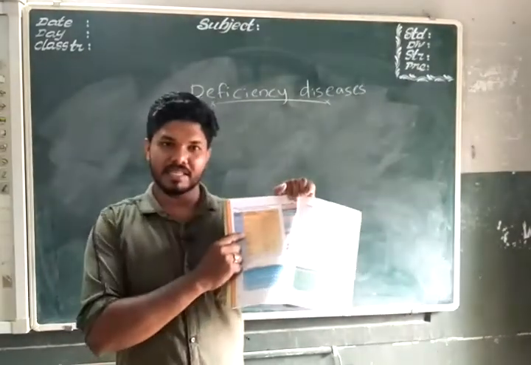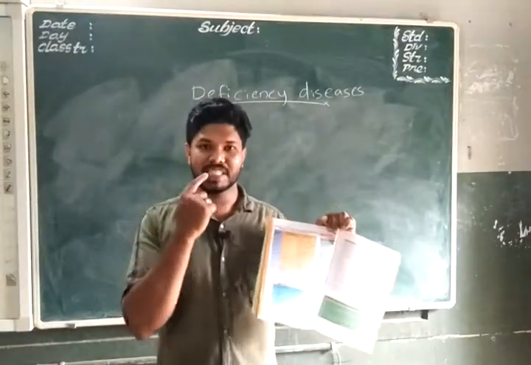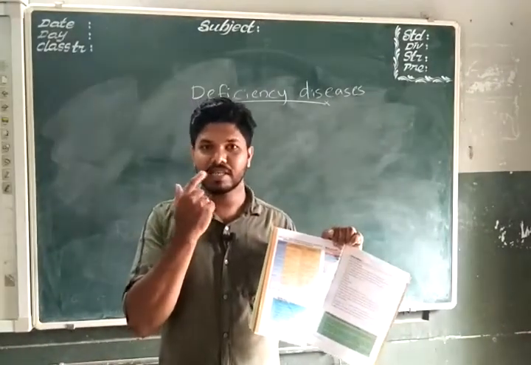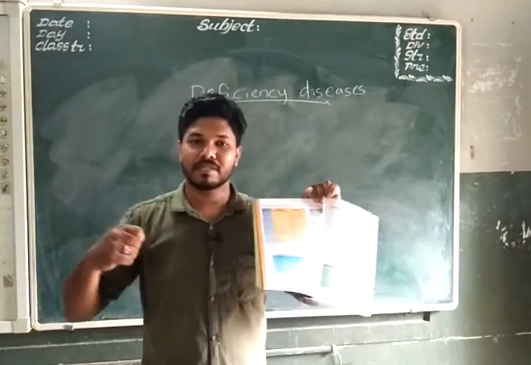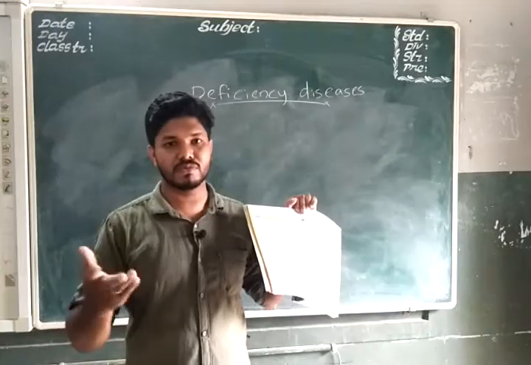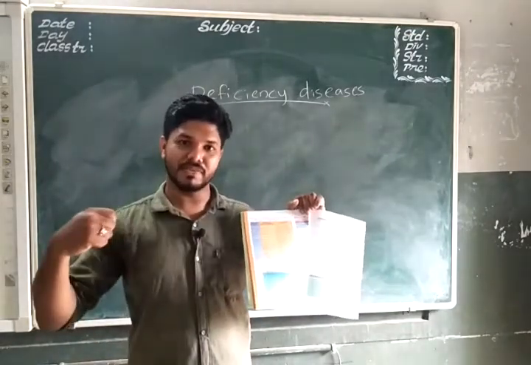Now vitamin C. It causes a disease called scurvy. Scurvy means bleeding gums. Gums, you know, the thing under the teeth. This is the gum. Bleeding gums. Most of the students get bleeding at the time of brushing very easily.